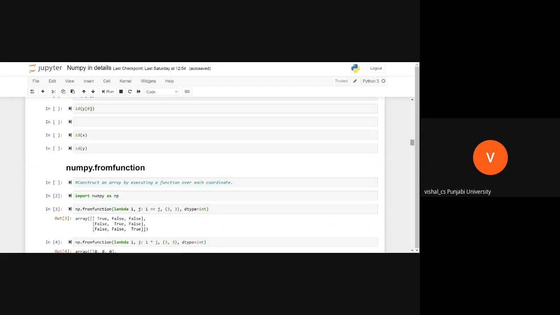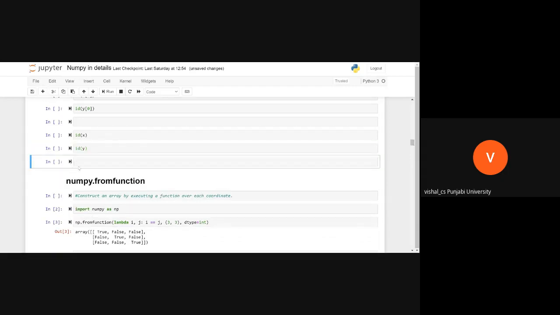Tell me, when you have to use a list, do you import that list in Python? You simply write L equal to, and like this. You don't need to import anything. You simply tell Python that you are creating a list by giving this type of bracket, and it can understand that this is a list. You don't need to do anything. This is like creating a simple data type.